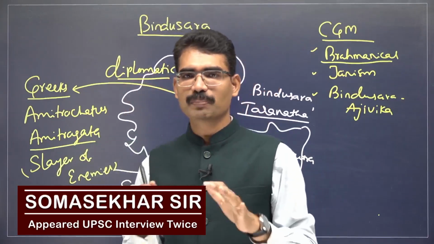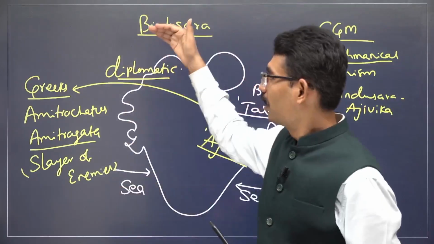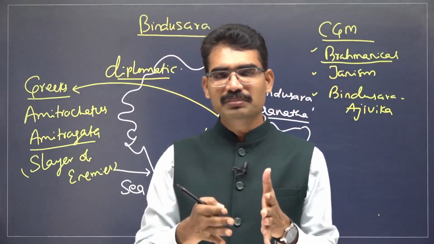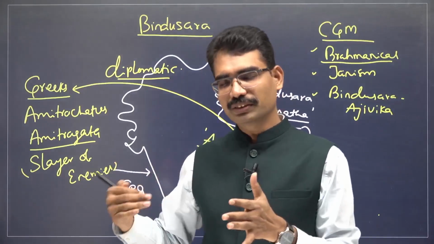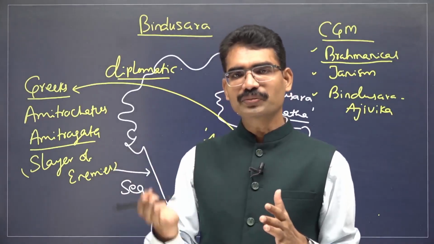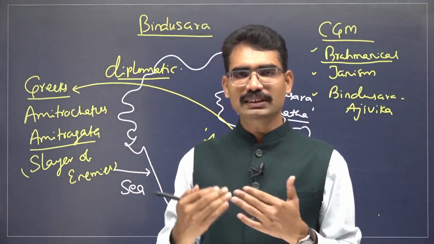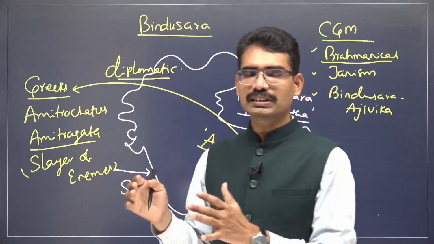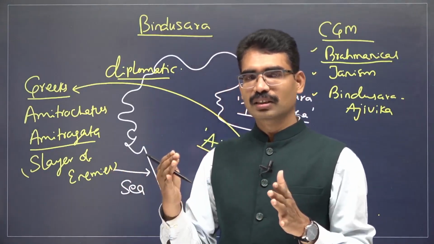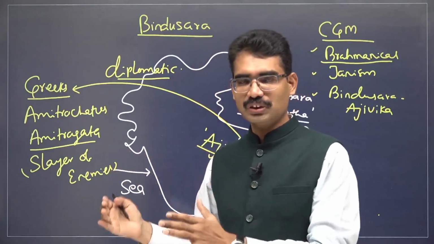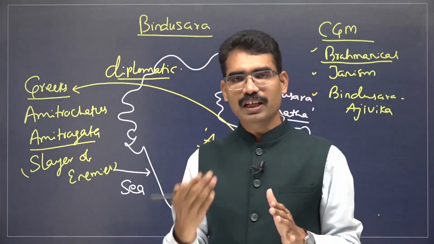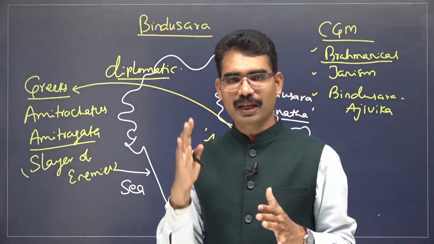This is about Bindusara. At the end of his career, after his death, there was some kind of power struggle among the sons of Bindusara, a civil war. A Buddhist text says that 99 brothers of Ashoka were killed by Ashoka, who is the son of Bindusara, and Ashoka became emperor.